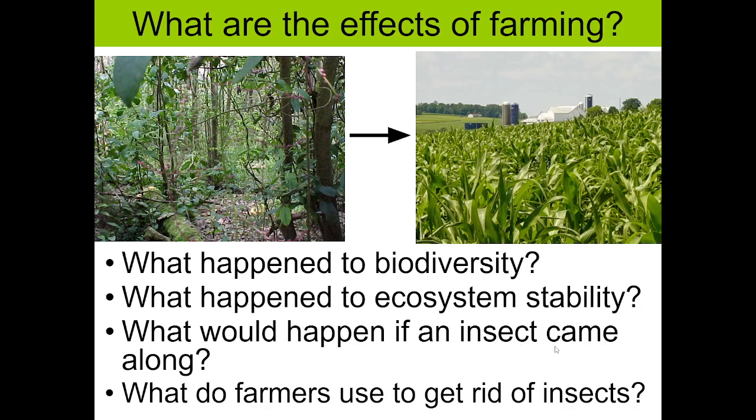What would happen if an insect came along? If an insect came along, there would be nothing to stop it from eating everything in these fields, since they are all the same and there's no other plants or other insects to stop them. What do farmers use to get rid of insects? As we talked about previously, they use insecticides or pesticides to kill off the insects, but that can also kill off native insects and put them in an endangered place.